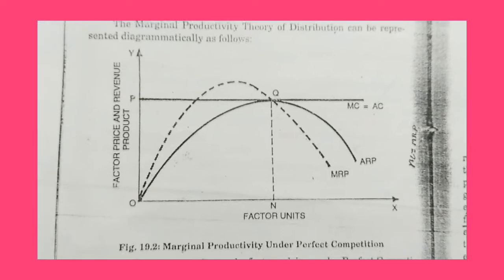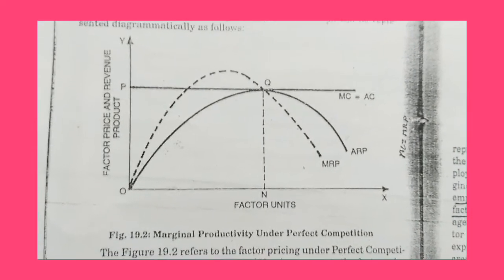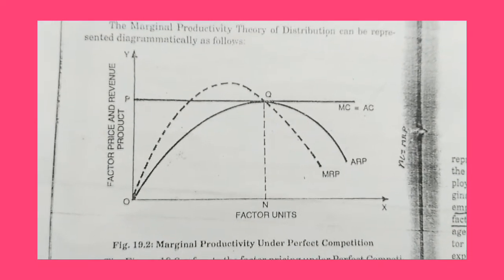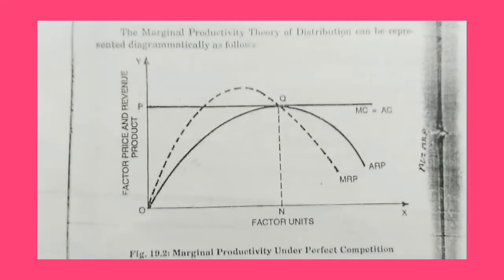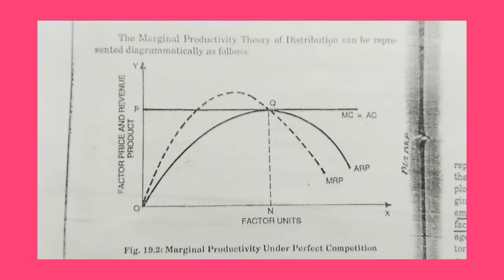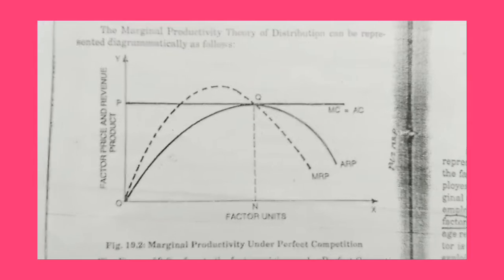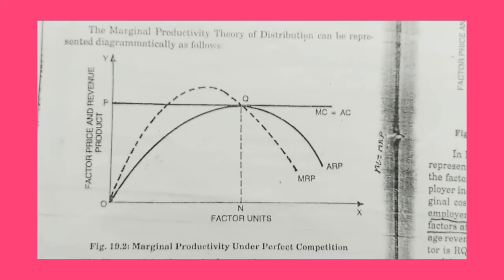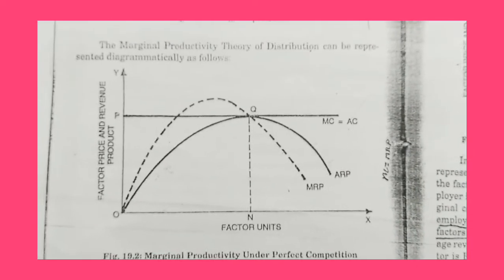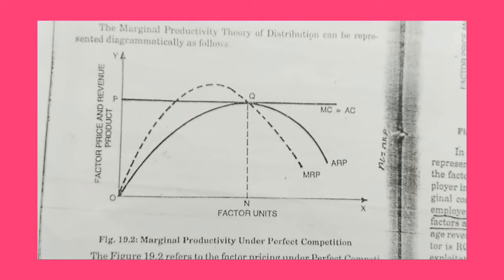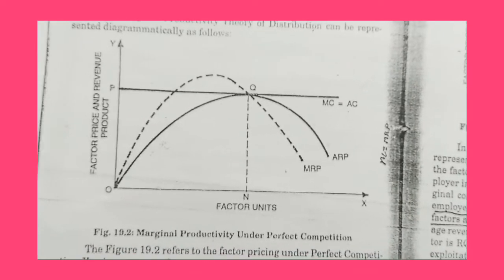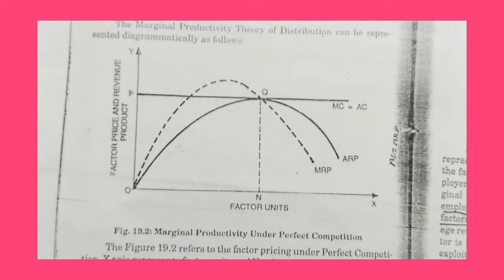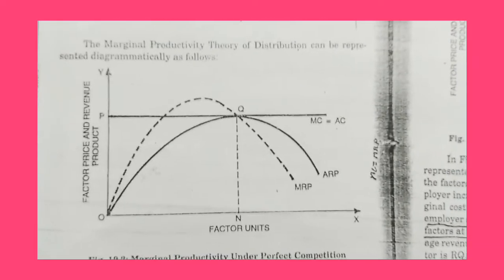At the point Q, the marginal revenue product and average revenue product of the factor are also equal. The price paid to the factor NQ is also equals to marginal revenue product and average revenue product. This means there is no exploitation of factors under perfect competition.